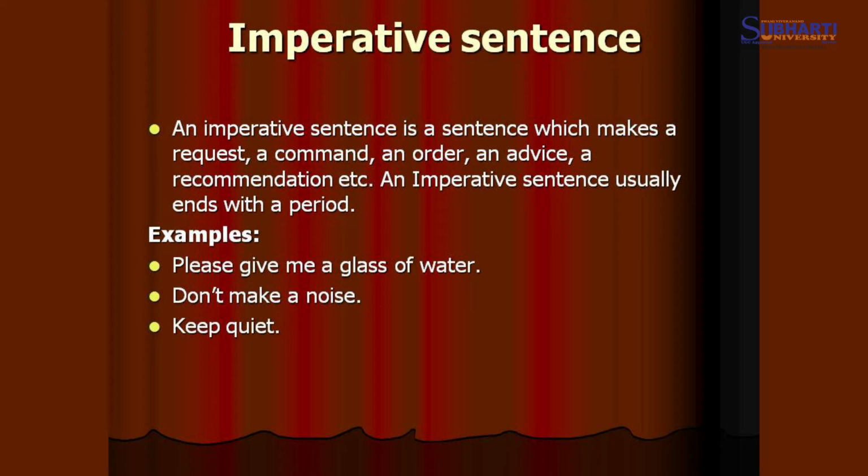First one, please give me a glass of water. You all understand that it is a kind of request which is being said with the word please. But we should always remember that an imperative sentence starts with the main verb. For example, give. The subject "you" is sometimes, all times, invisible over here. So, give me a glass of water is a kind of request.